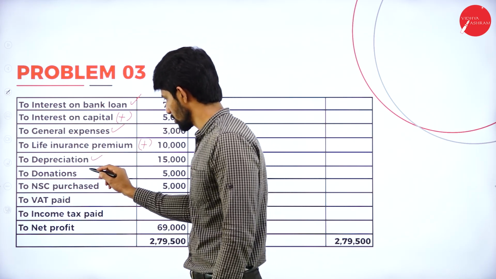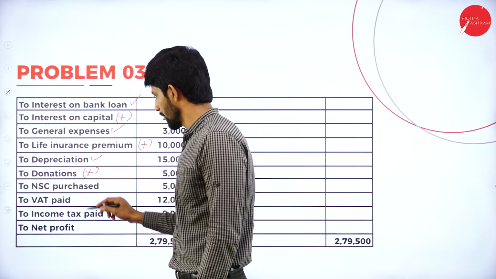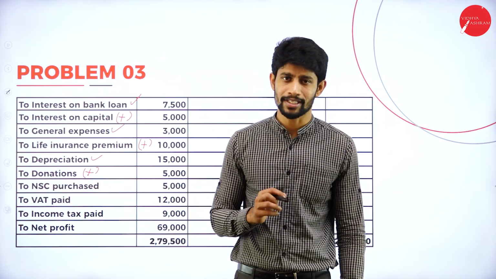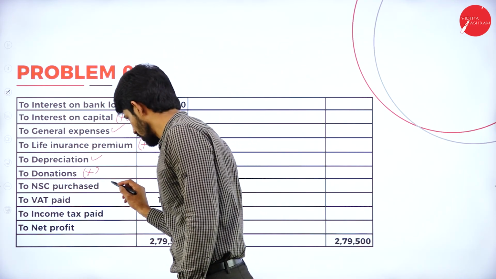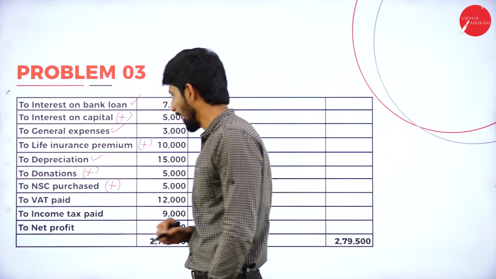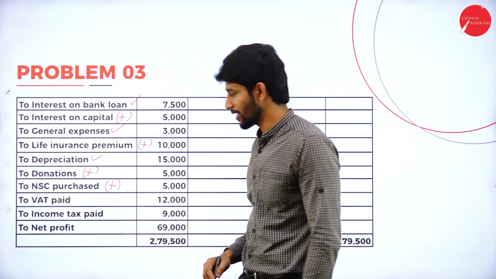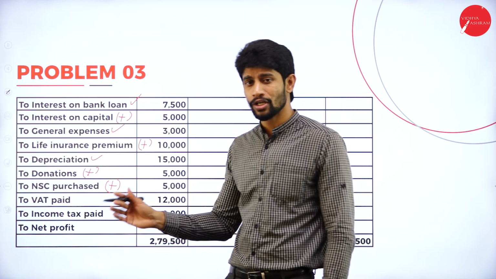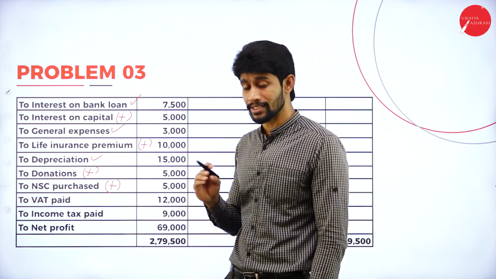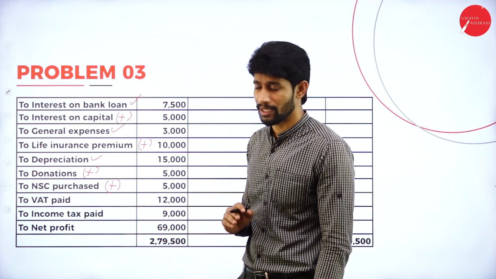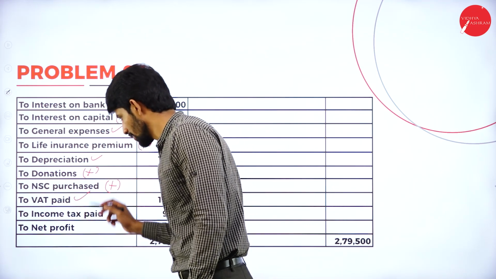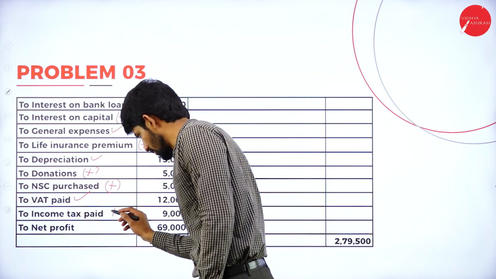Depreciation, business. Donation, add. NSC purchased, National Savings Certificate purchased, is a deduction, not an expenditure, so add. VAT, value added tax, now called GST: any indirect tax paid is a business expenditure. Income tax paid is not a business expenditure.